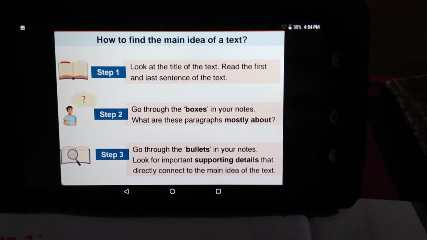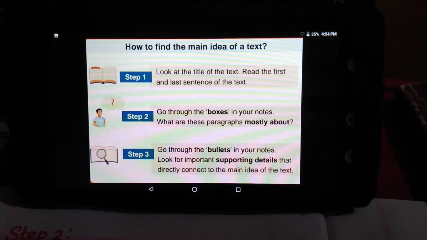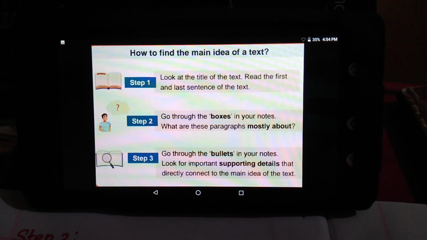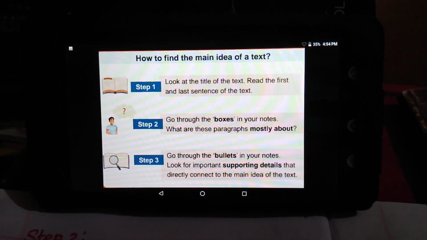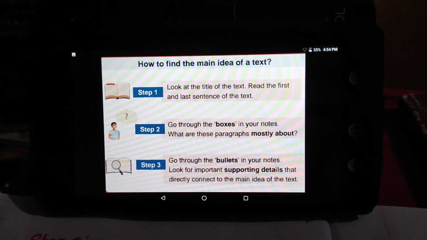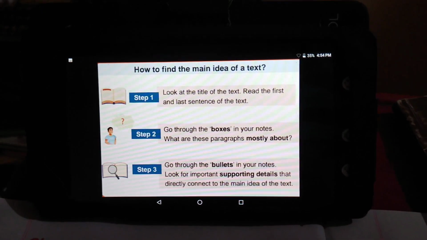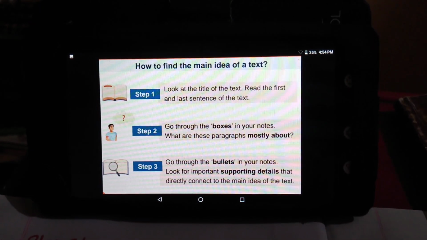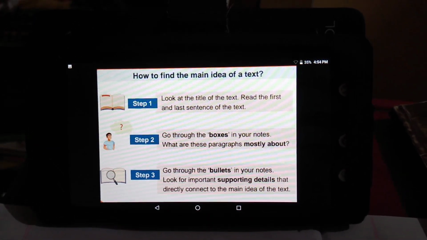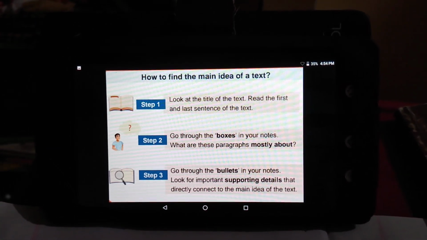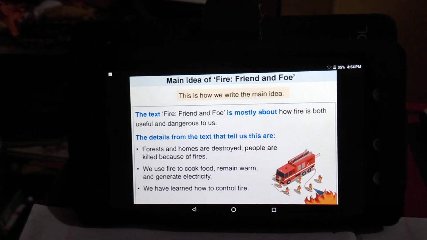So here I can show you how to find the main idea of the text. Step 1, look at the title of the text, read the first and last sentence of the text, and you can make it as a note. Then step 2 is go through the boxes in your notes which you have taken. What are these paragraphs mostly about? About fire, right? Then third step is go through the bullets in your notes. So look for important supporting details that directly connect to the main idea of the text. So these are the three steps you need to follow.